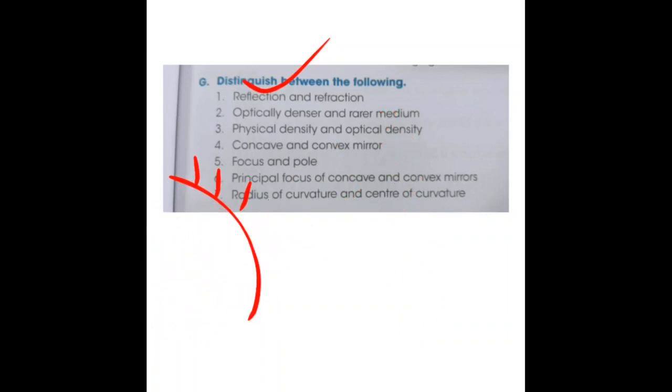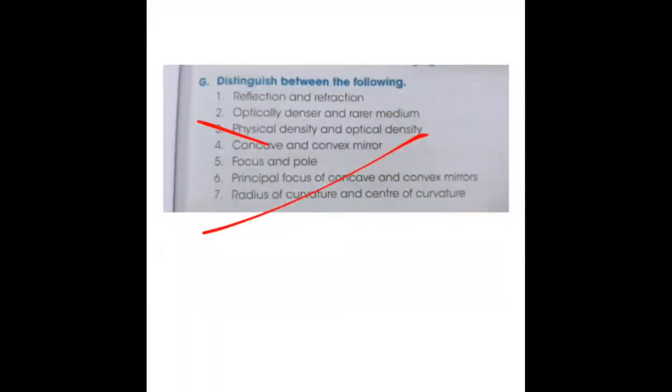Next, for refraction you can draw the other diagram, that means light traveling from rarer to denser. When light is traveling from rarer to denser, you see this is the normal, this is the refraction. This diagram you can show. Similarly, a minimum of 2 to 3 points you will write for each. You need to put its formula, you need to put its definition. So this question you will be solving by yourself. Search in a book, write the definition, write the formula or the diagram if required. Minimum 2, maximum 3.